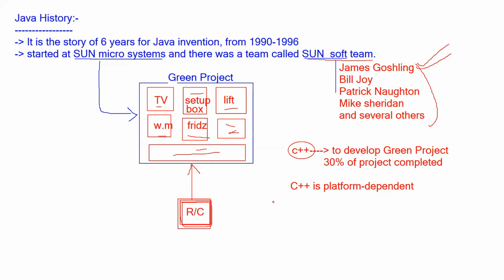Then they stopped the development and started thinking about a new programming language. James Gosling took C++, removed some concepts, added his new ideas, and developed a new language. That new programming language, they named Oak.